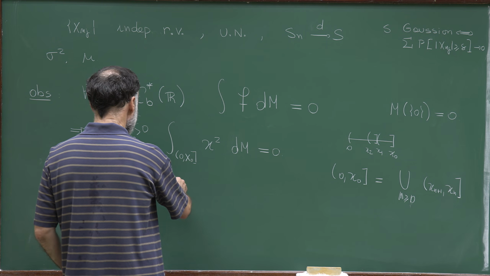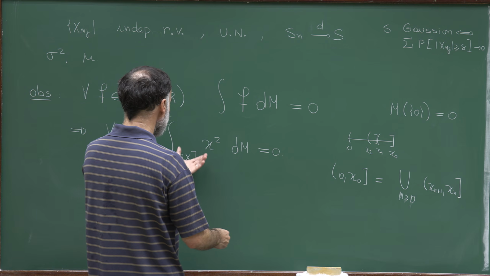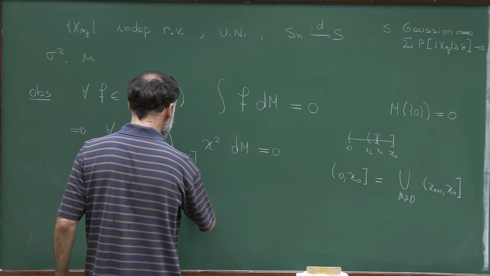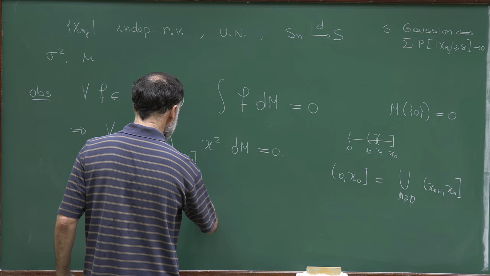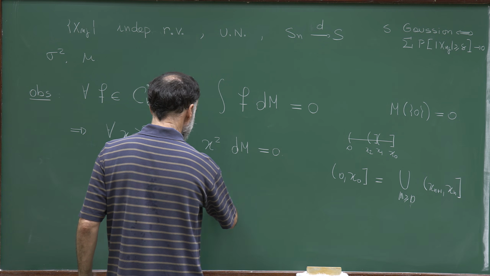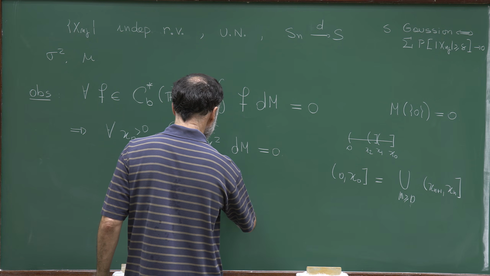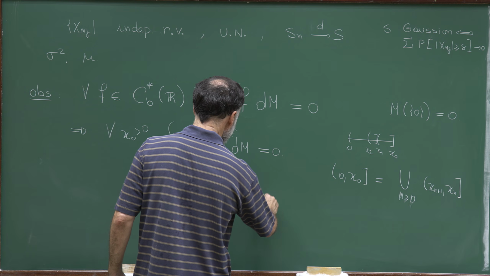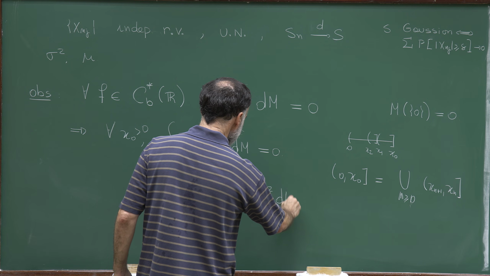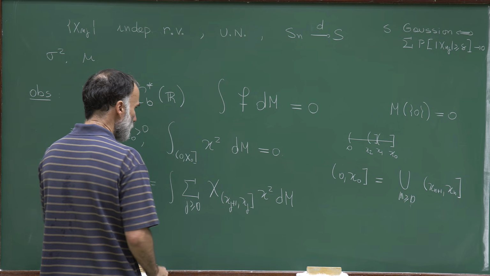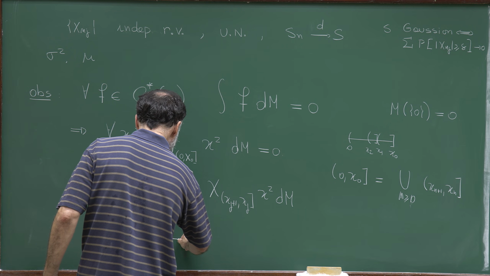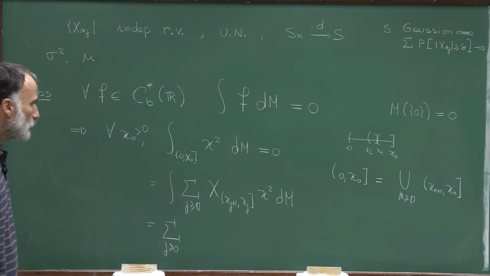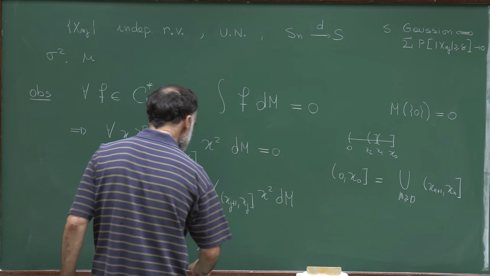Now, I can rewrite this expression as the sum for j larger than 0 of the integral of the indicator of the interval (x_{j+1}, x_j] times x squared dm, and then I can use Tonelli to say that this is equal to the sum of the integrals.